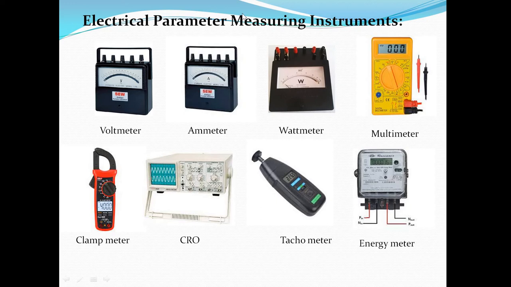Next, the electrical parameter measuring instruments. Here I am showing some of the measuring instruments. First you can see the voltmeter. A voltmeter is a device which is used to measure voltage. We can measure either AC voltage or DC. Here you can observe that V is indicating voltage, and below the V there is a sinusoidal sign, which indicates that it's AC. So this voltmeter is an AC voltmeter. If we want to measure a DC supply, then we can use a DC voltmeter.